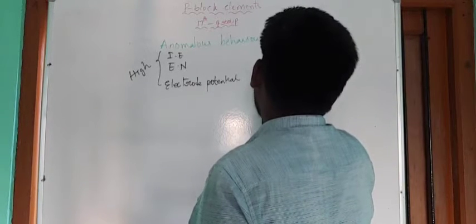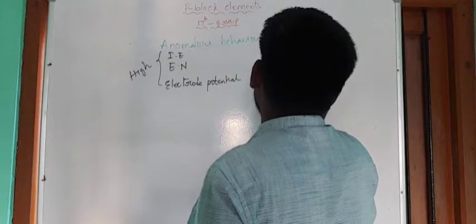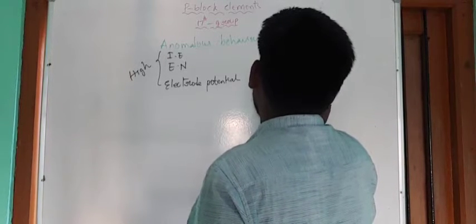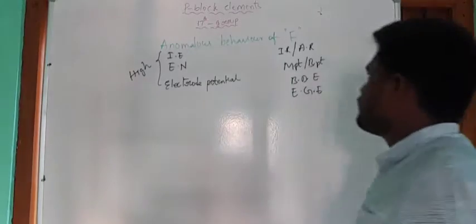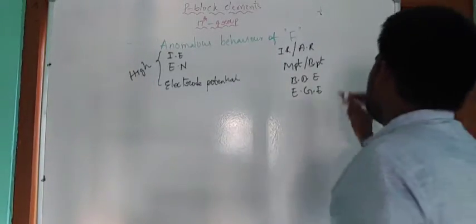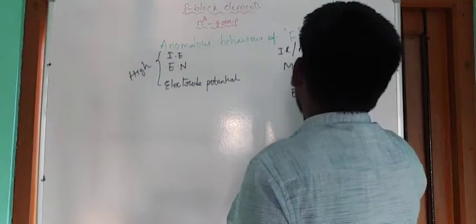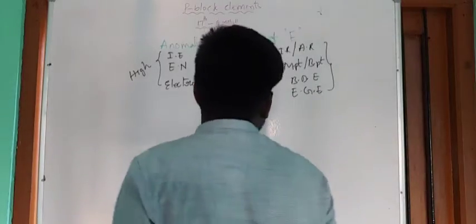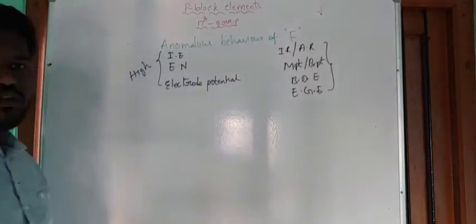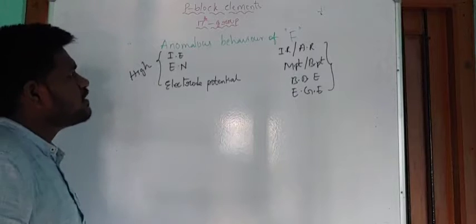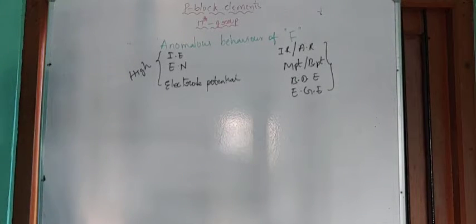Next one, bond dissociation energy and electron gain enthalpy. These properties are very low for fluorine compared with the rest of the elements in the same group. So now let us discuss why this variation is present.